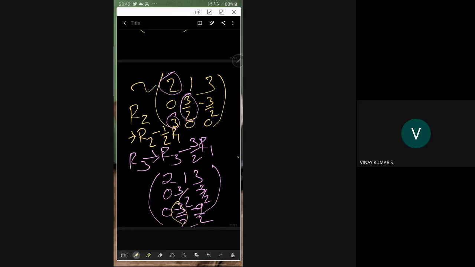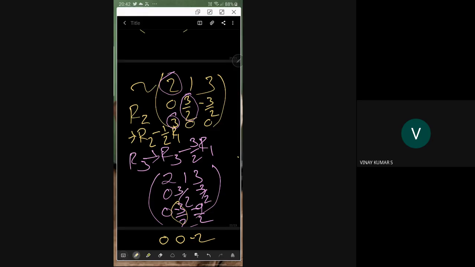I am writing only the third row here. So 0, then 0, R3 plus R2. Okay. Then you have minus, that is 3 into minus 3. So minus 4 into 3 by 2. No. This is 3 by 2s. So 4 minus 4 by 2. So minus 2. Right? Is it right?